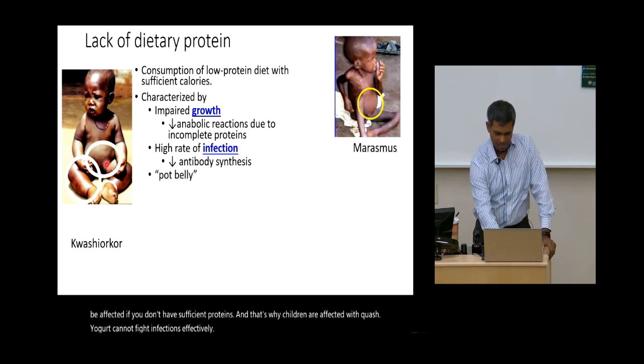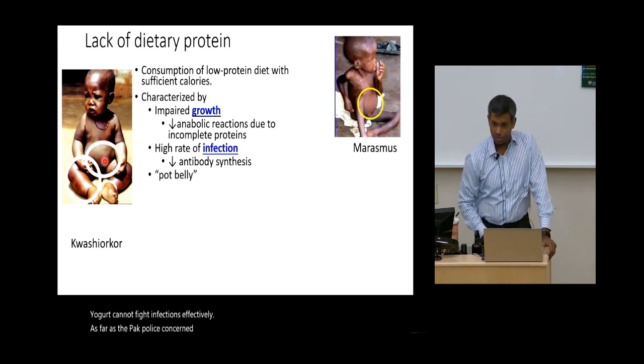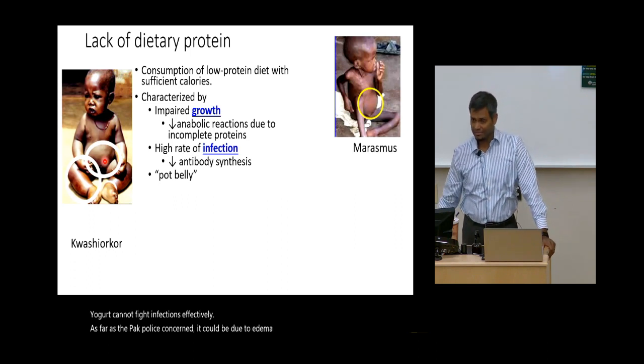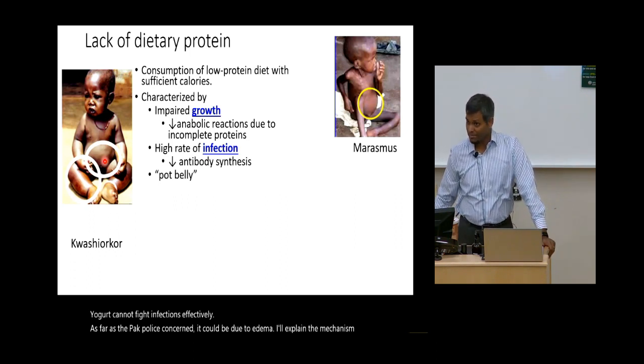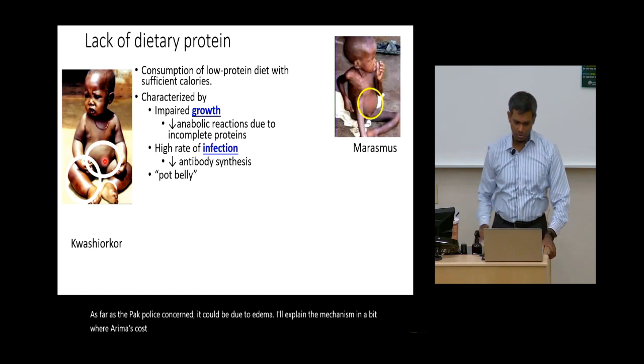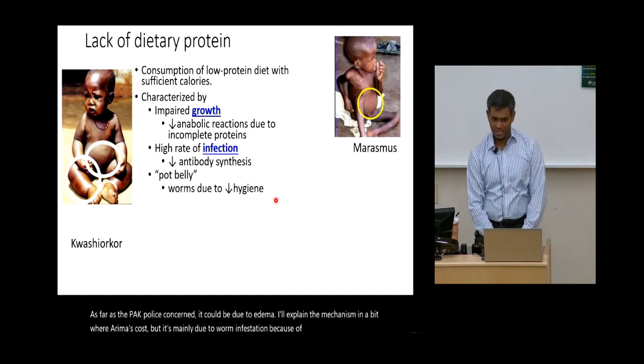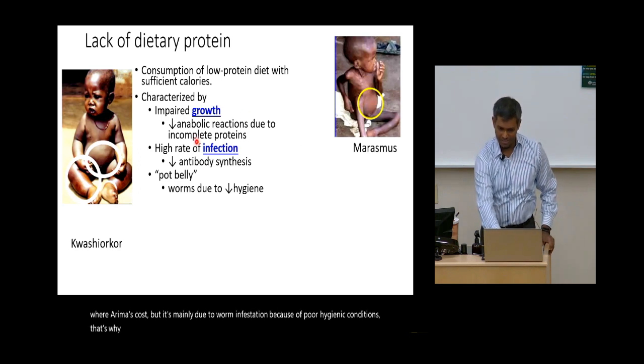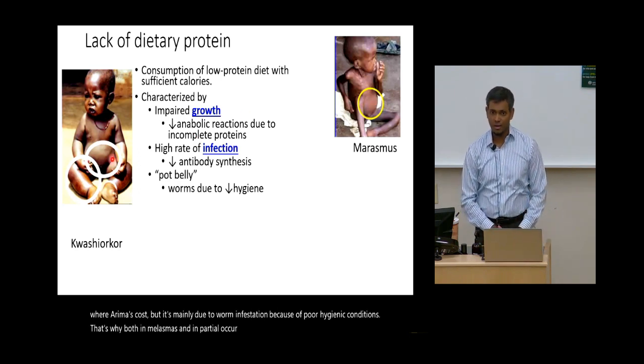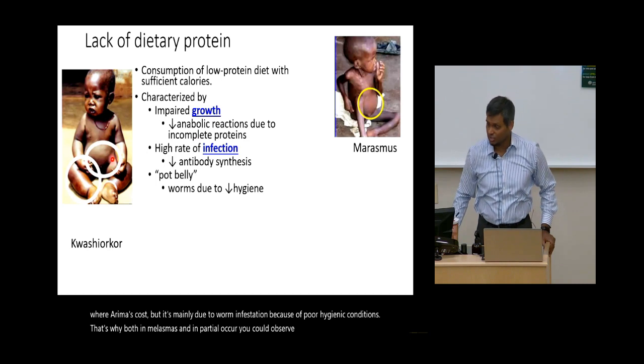As far as the pot belly is concerned, it could be due to edema. I'll explain the mechanism in a bit why edema is caused, but it's mainly due to worm infestation because of poor hygienic conditions, and that's why both in marasmus and in kwashiorkor you could observe a pot belly in these children.